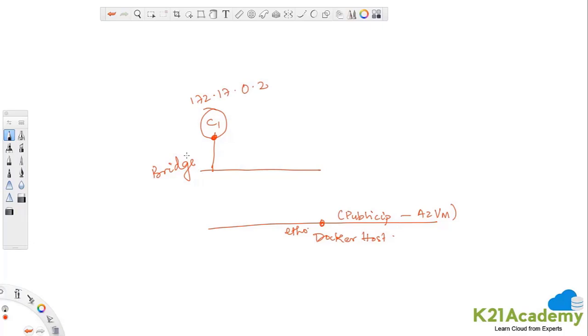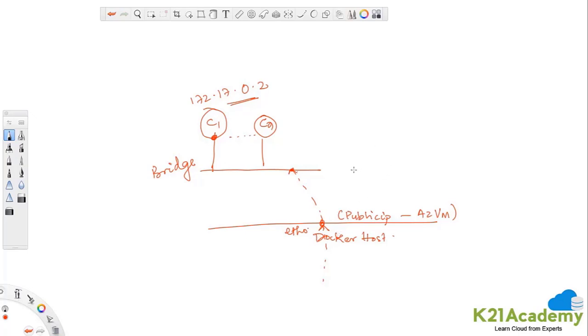And if I want to reach it from outside, then the connectivity is a bit different, right? If I have to send a packet to this container, it is not reachable from outside. That is the difference. I will have to reach the Docker host first at this IP address, and then from here fall to the bridge, and from the bridge it has to go to the container. But when it falls to this bridge, it should be in a position to understand to which container it has to send, because there would be a lot of containers running on that bridge, right? So we would see this external connectivity in further examples.